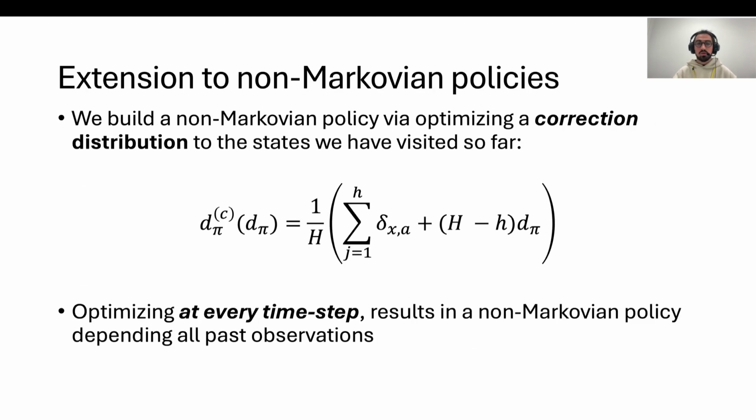However, we actually want a non-Markovian policy overall. And to achieve this, we optimize a correction distribution to the states we have visited so far instead of optimizing the distribution directly. And by optimizing this correction distribution at every time step, the overall policy results as non-Markovian because it depends on all past observations.